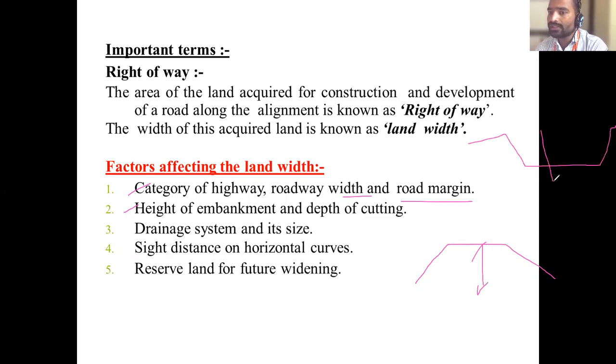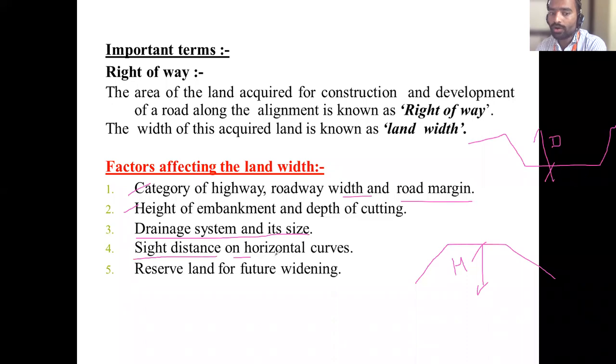Okay, this is called depth. From this point to this point it is depth, and from this point to this point it is height. It also depends on how much height or how much depth you are taking. Next, drainage system and its size. That is the side drain, it depends. If your side drain is small, then your road right of way will become less. If the road side drains are more or the width is more, then your right of way will increase.